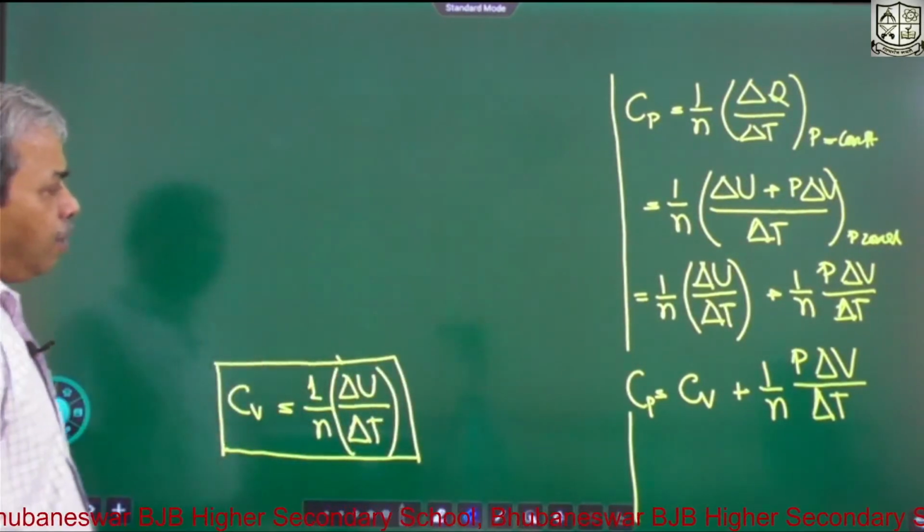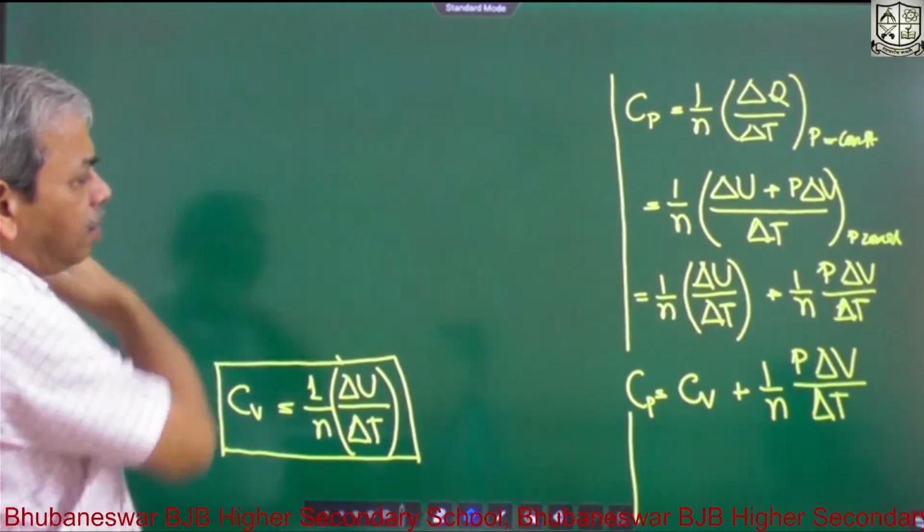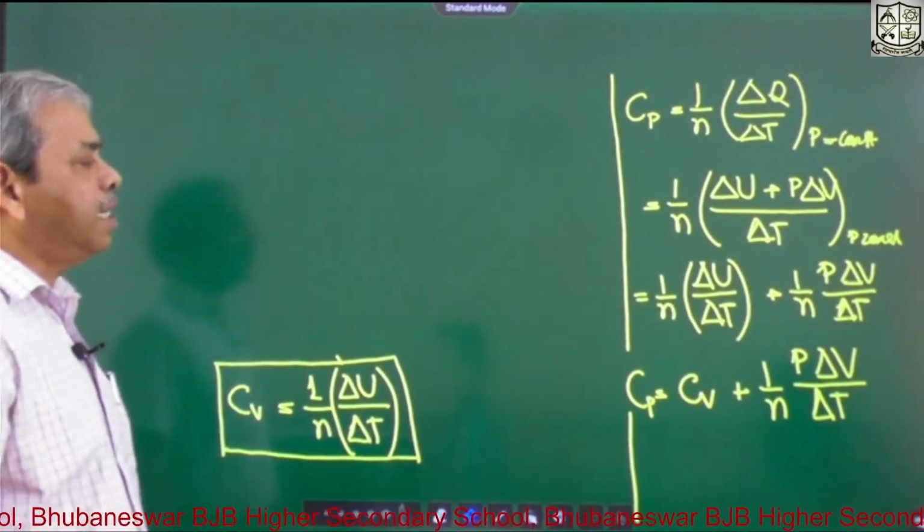So Cp is equal to Cv plus 1 by n P delta V by delta T.